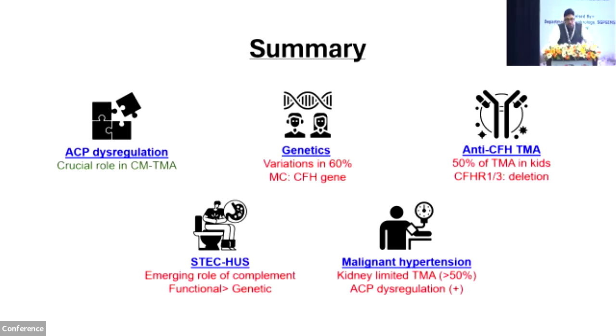Then malignant hypertension, where you have ruled out all the other causes like IgA, C3, and other glomerular diseases. And most of these patients present with renal limited TMA, and alternate pathway dysregulation is found in 100% of these patients, with genetics in 2/3 of these patients.